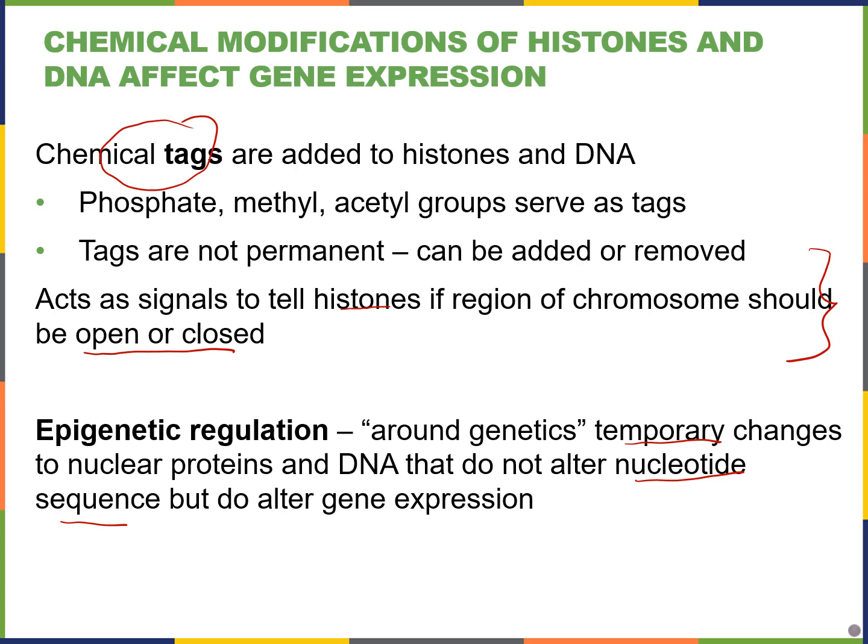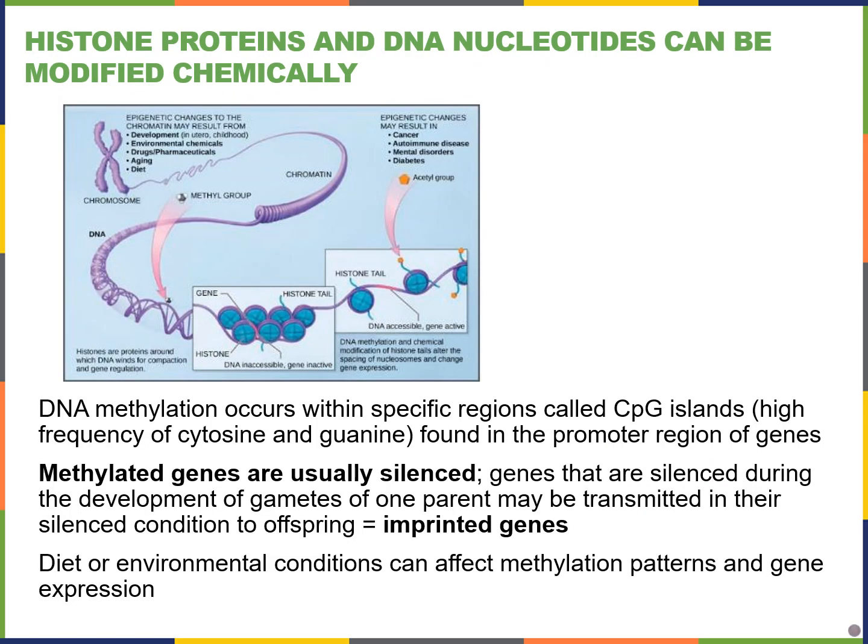And how some of them work, as I mentioned earlier, for example, acetyl groups will impact the usual charge of DNA, which is negatively charged, binding to histone proteins, which are positively charged. If you add things like acetyl groups, the charge of the histone proteins becomes less positive than usual, allowing that DNA to relax more around those histone proteins. So we saw earlier that our nucleosomes can be methylated, or other chemical tags can be added to loosen or tighten the wrapping of DNA around those histones and production of nucleosomes.